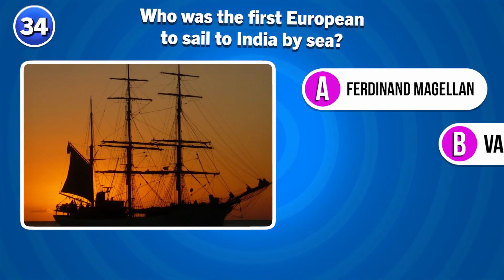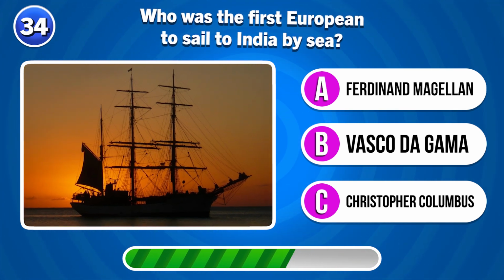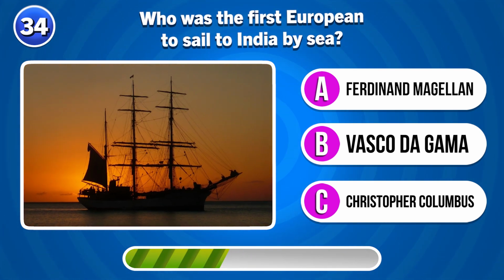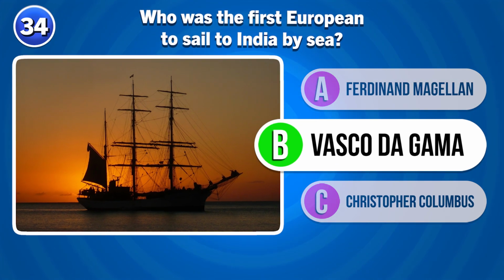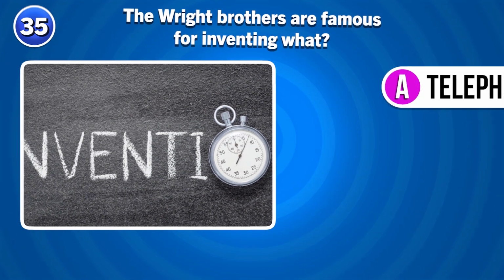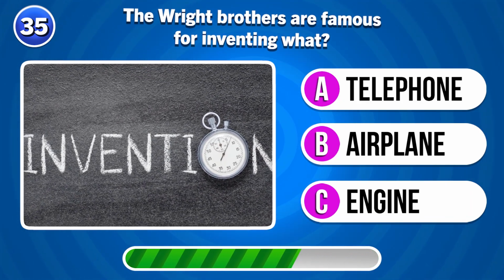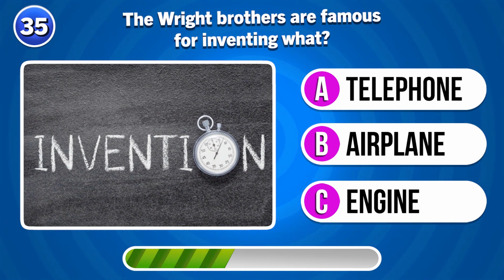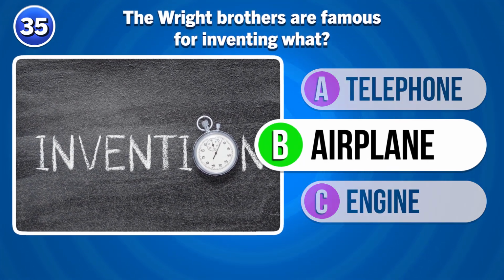Who was the first European to sail to India by sea? Vasco da Gama. The Wright brothers are famous for inventing what? An airplane.